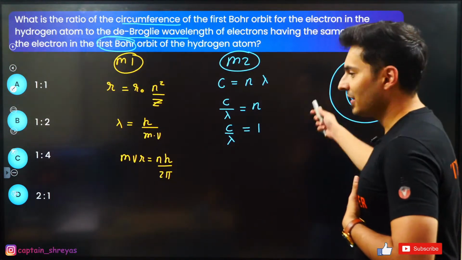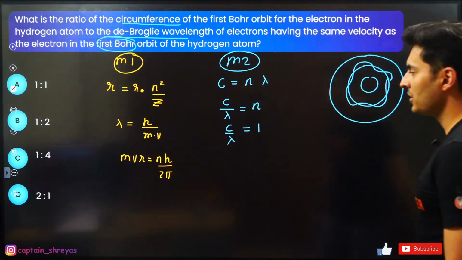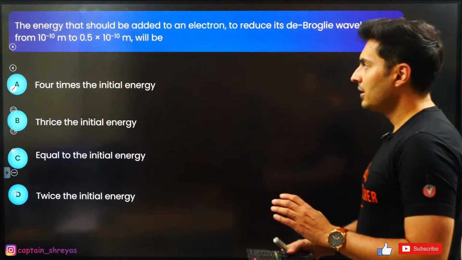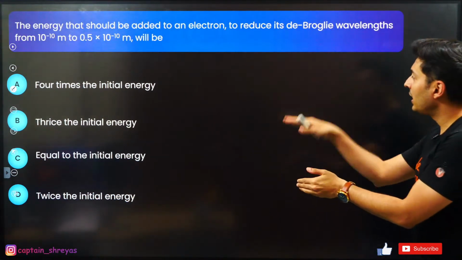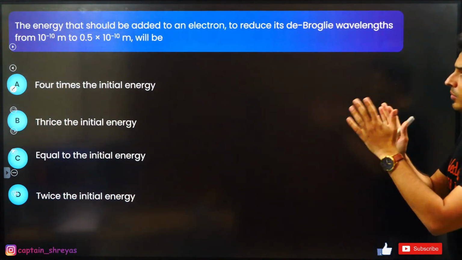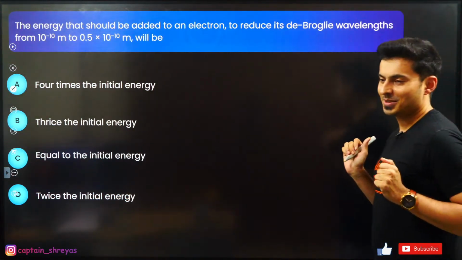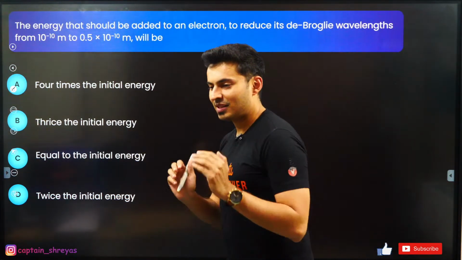It means a lot. Okay, so let's move on to the next question coming up on your screen, and here it is. The energy that should be added to an electron to reduce the de Broglie wavelength from this to this will be how much?